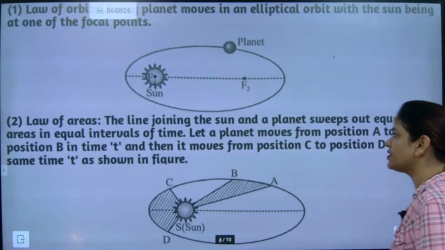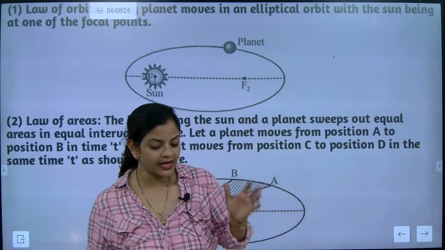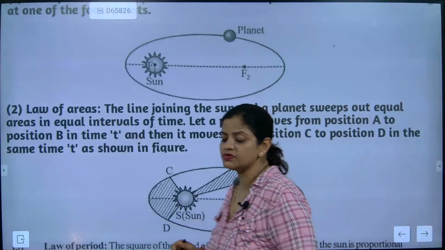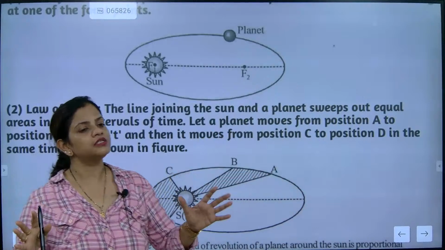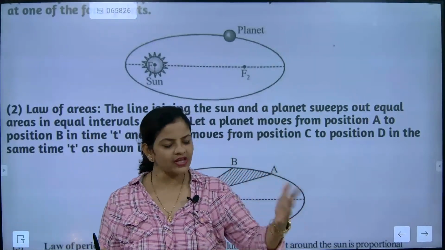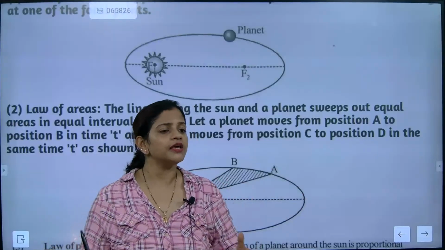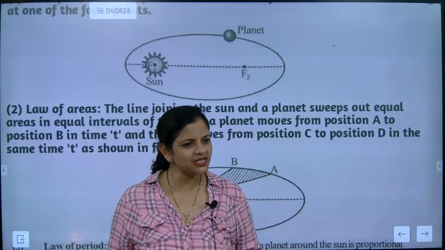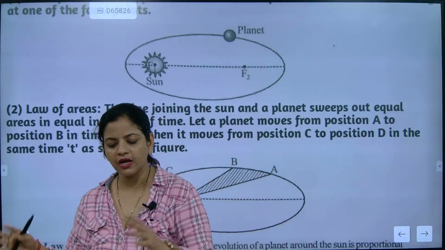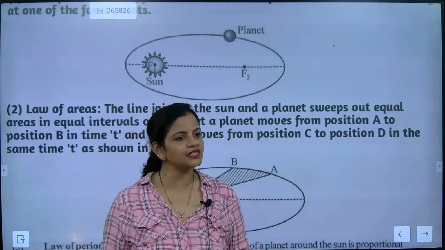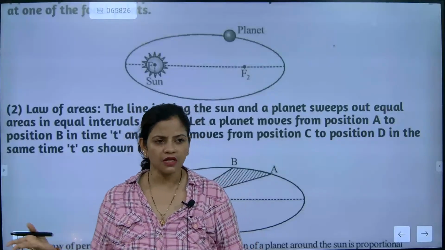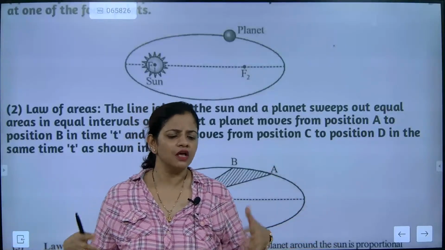Now look here. This is one concept given. The second concept given by Kepler is very, very important. And he told that the line joining, see, you understand one thing. If Earth is revolving around the sun in a circular orbit, then one thing must be there: seasons will be uniform. There will be only summer season or only winter season. Why are different types of seasons coming? One time cold is coming, one time hot is coming, means the weather is continuously changing. What is the specific reason behind the change of weather? There must be some answer, na?